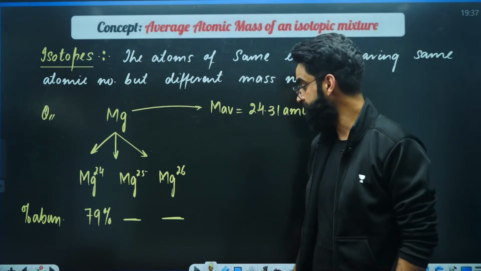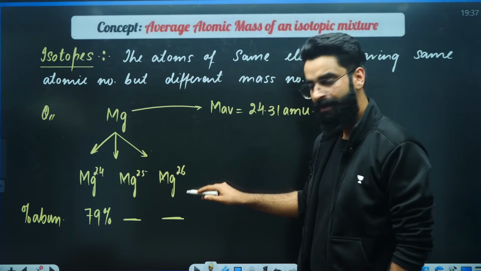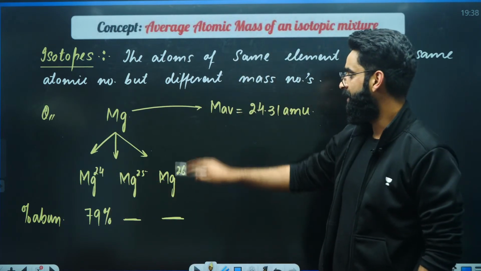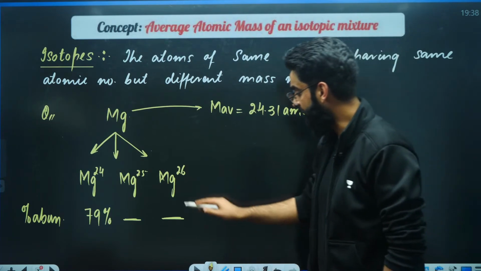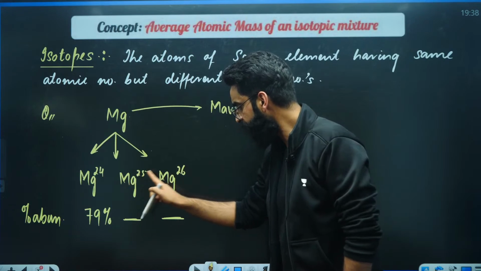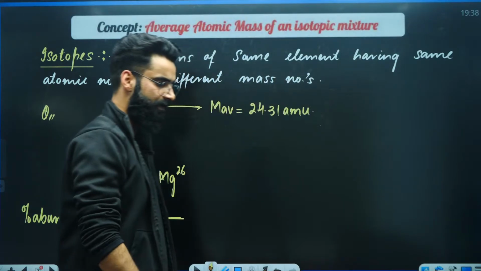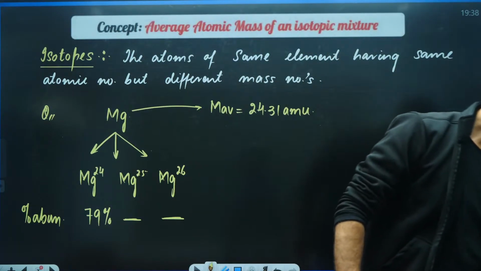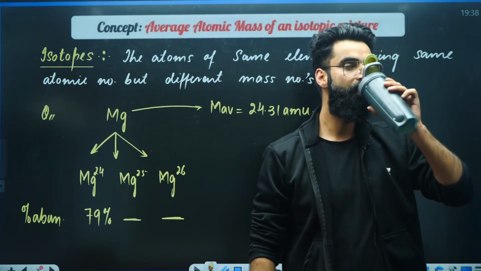Magnesium has three isotopes, right? The percentage abundance of one of the isotopes is given to us. The average atomic weight of magnesium is given to us. And we are supposed to calculate the percentage abundance of Mg25 and Mg26. Can you solve this one? Just give it a try quickly in the chats.